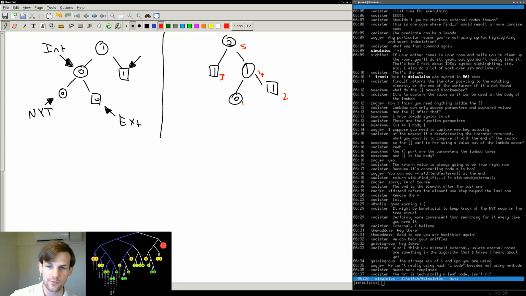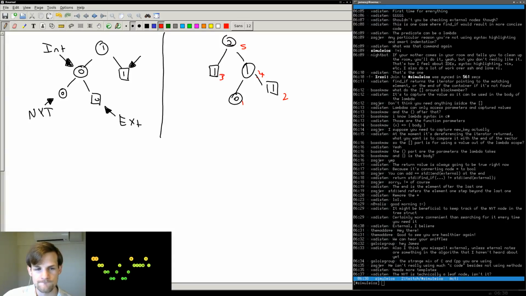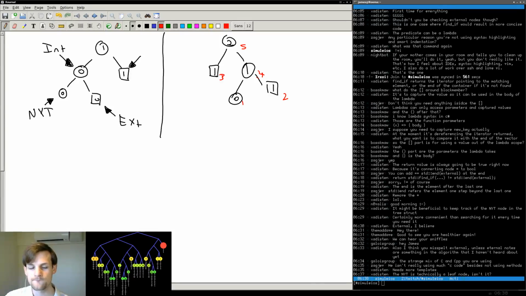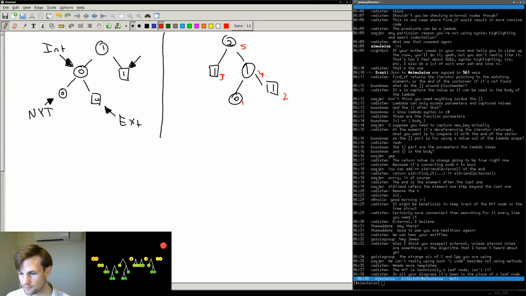Okay, so we have this tree right here, and my question is, if we put the not yet translated node into the leaf nodes, then we're going to have an external node of weight 0 and the not yet translated node of weight 0, both in the list of external nodes, and that's fine.